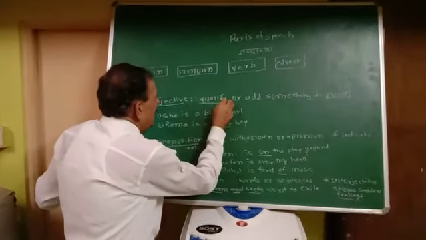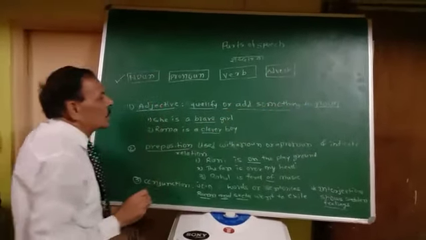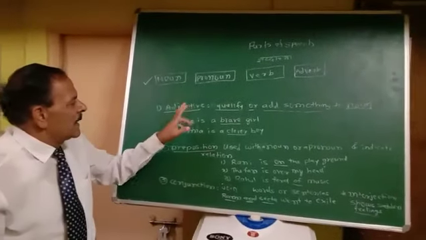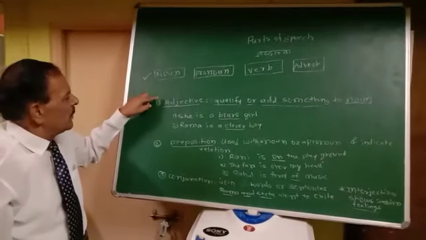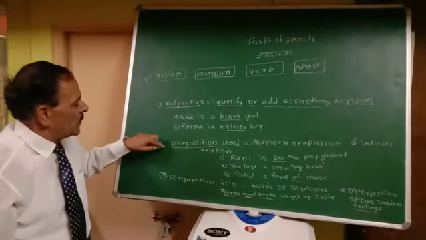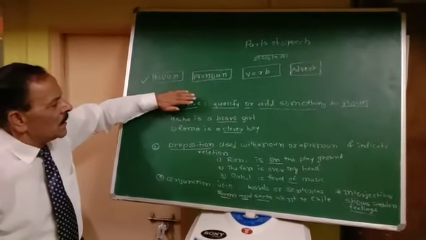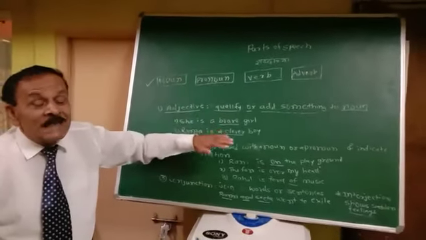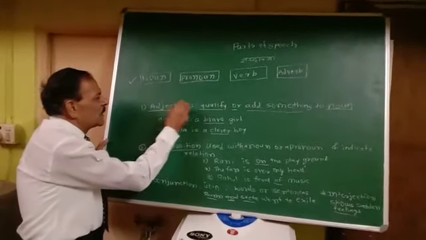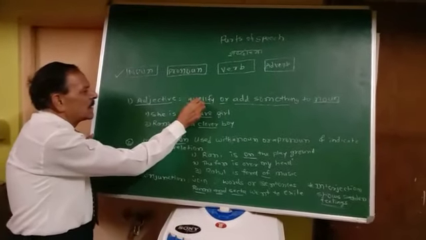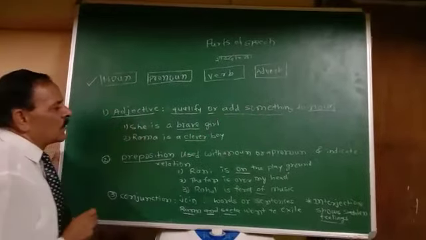It qualifies or adds something to a noun, that is called adjective. Sometimes some people write that an adjective, a preposition, a conjunction, but the matter is that to understand what it is is important. Adjective is a word that qualifies or adds something to a noun.